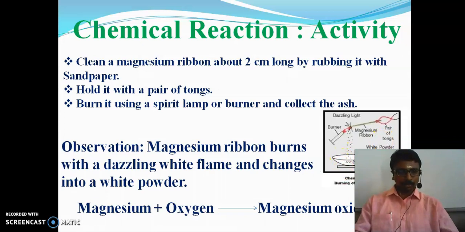So here what do we have to take? We have to take the magnesium. This magnesium we have to burn with a burner. From that it will form magnesium oxide. So the chemical reaction is magnesium plus oxygen, it will form magnesium oxide.